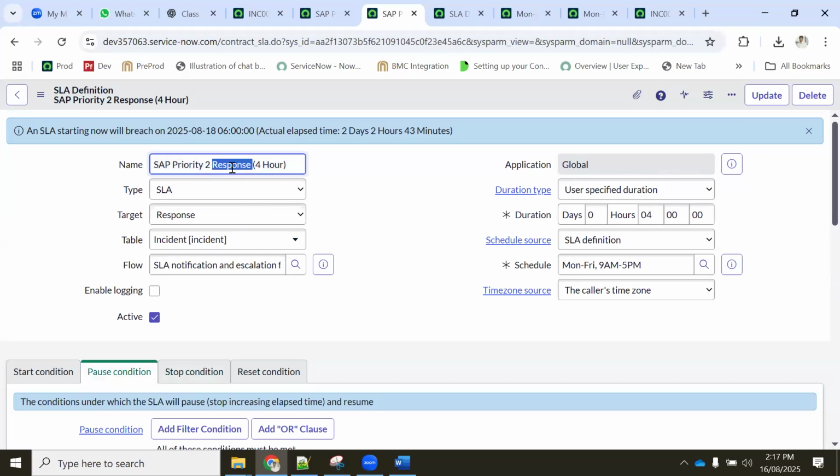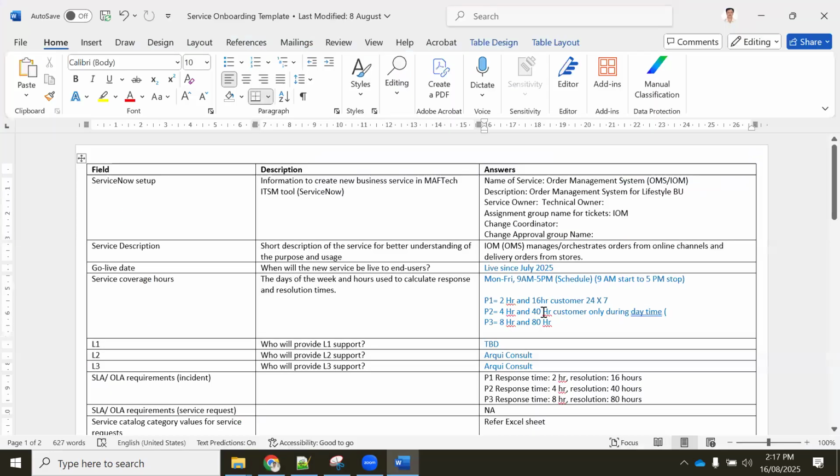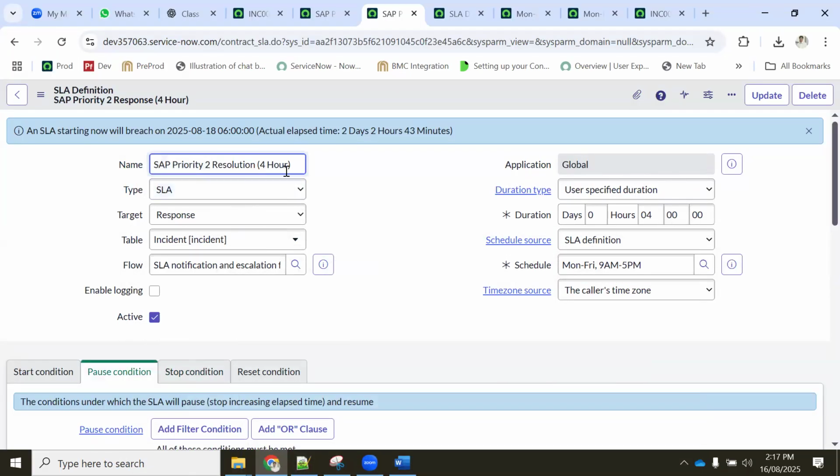So this is one thing on the priority to response. Now we need to configure resolution also, same way, correct? Resolution is what? 40 hours he has given. Okay. So now I'm mentioning 40 hours here, and instead of this, resolution I'm mentioning. So this is the same, schedule is same.